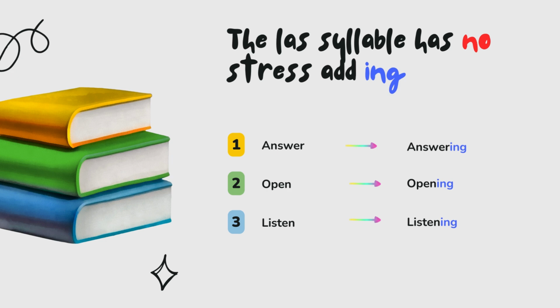And another rule we have is that if the last syllable has no stress, you only have to add the ing. For example, answer, you only have to add the ing and it could be like answering. Or open, it could be like opening. And listen, listening. It's simple, but only if the last syllable has no stress, you only have to add the ing.